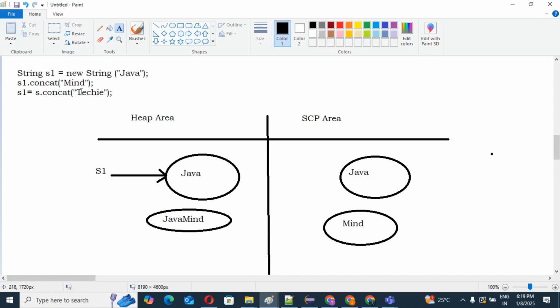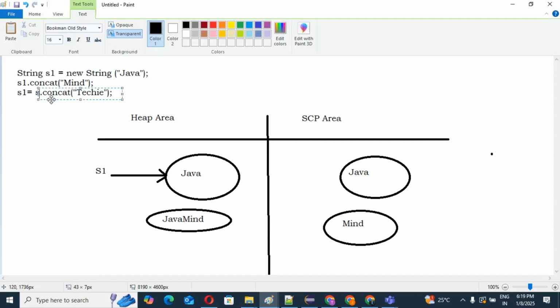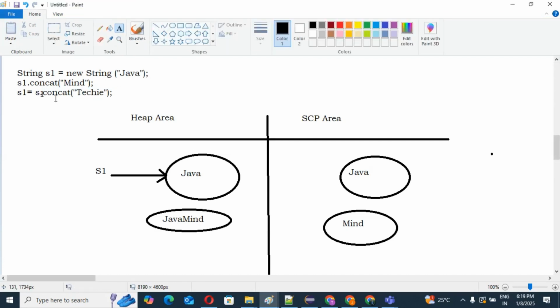See, then the third line, s1 = s1.concat("techie"). Keep in mind, this is s1. So s1.concat("techie") means s1 is Java and this is techie. As I already mentioned, due to immutability we can't change anything in our existing object, so we can create one more object. Yes or no?